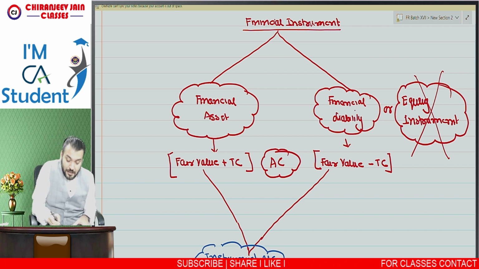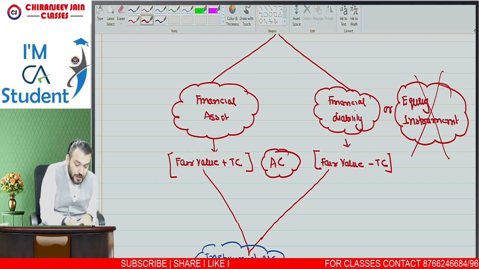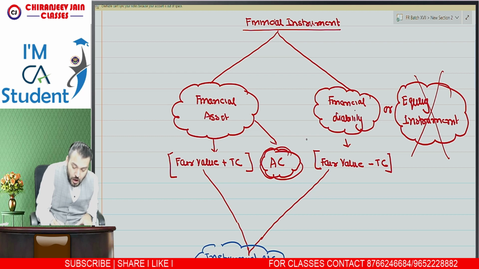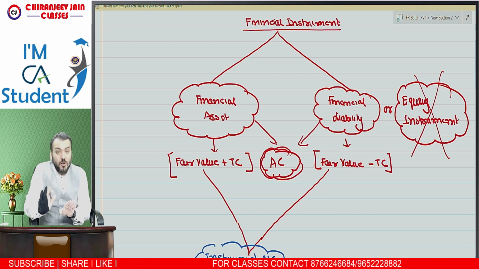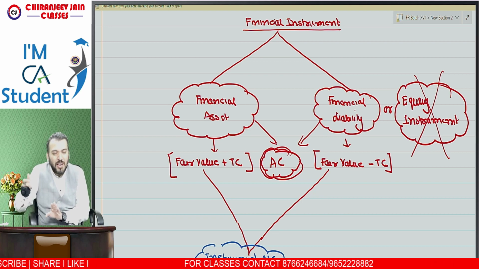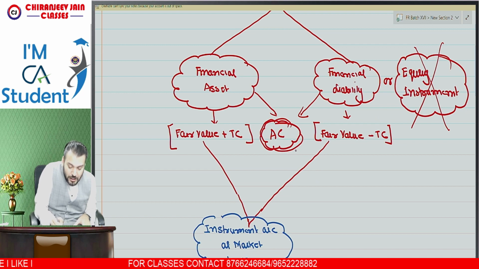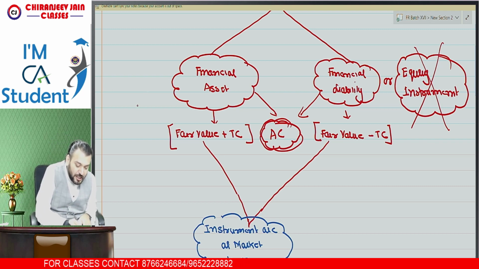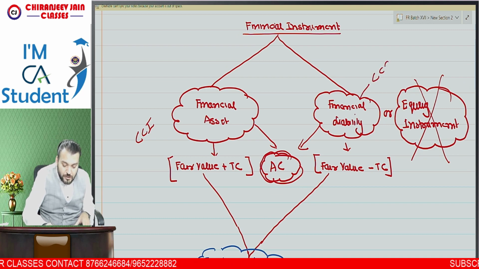Now, we all know that if a financial asset is measured at amortized cost and a financial liability is measured at amortized cost, my discussion right now is on amortized cost, not on any other classification. So when we measure amortized cost, the financial asset will represent contractual cash inflow and the financial liability will represent contractual cash outflow.